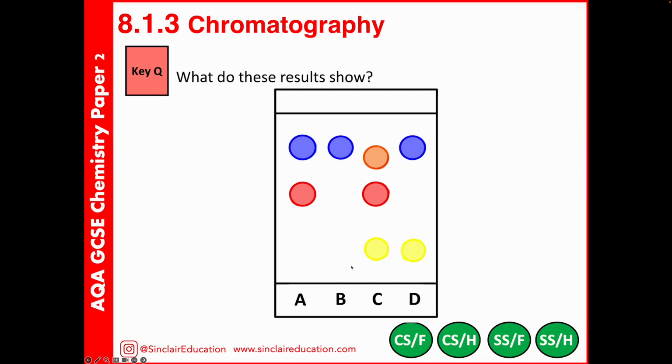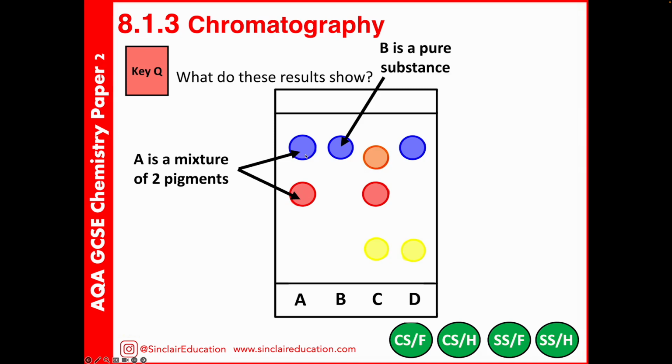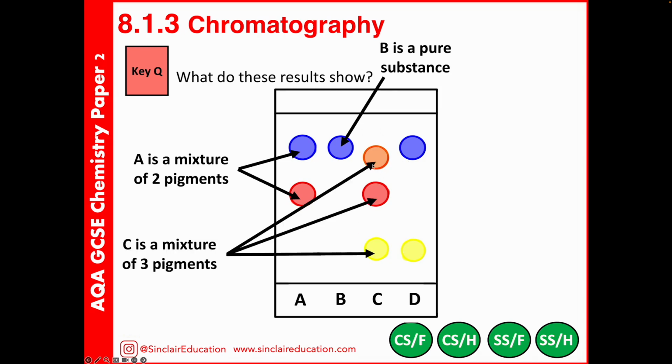You could also be asked what the results in the experiment show. Common things here are whether it's a mixture or pure. A, C and D are all mixtures, and we can tell this because more than one spot appeared. A is a mixture of 2 pigments. B is a pure substance, and B is also found in A and in D, so the spots match. C is a mixture of 3 pigments. It contains 1 pigment that has no common similarities with any of the others.